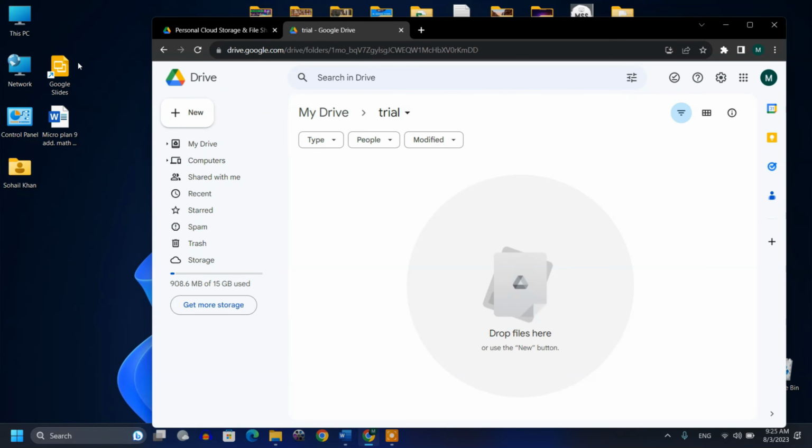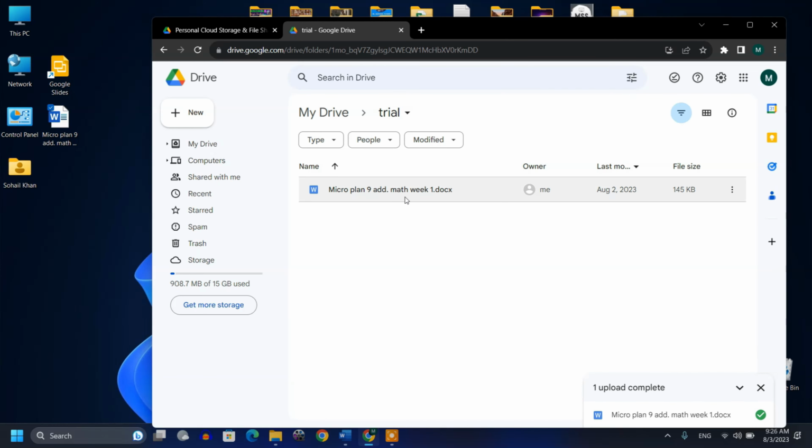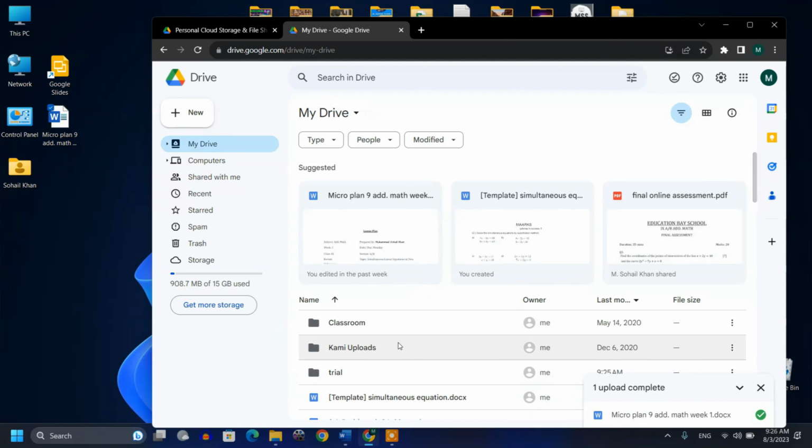So now see, for example, I have this one shortcut here or this file. I can drag anything here. So for example, if I drag this here, it's saying it started uploading. So you see it's uploaded. Now whenever I go anywhere and I open my Google Drive, it will be there in this trial folder. So this is the first use of it, that you can upload your data, but this is the manual process.